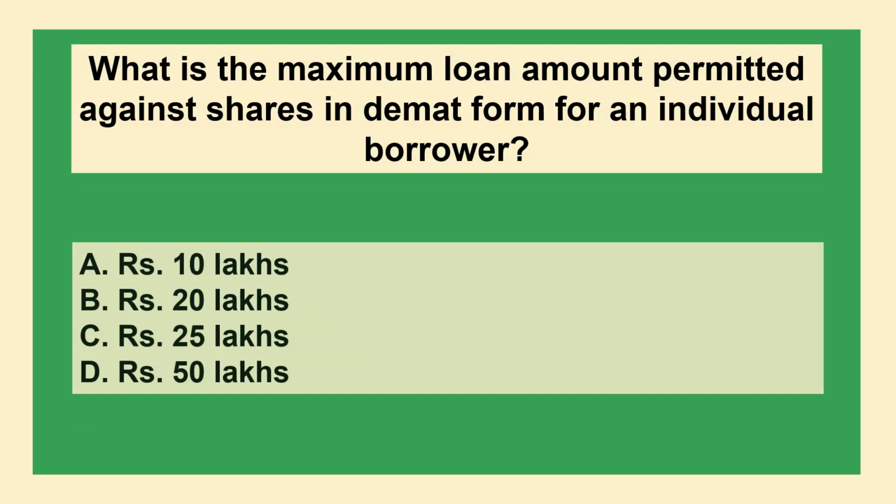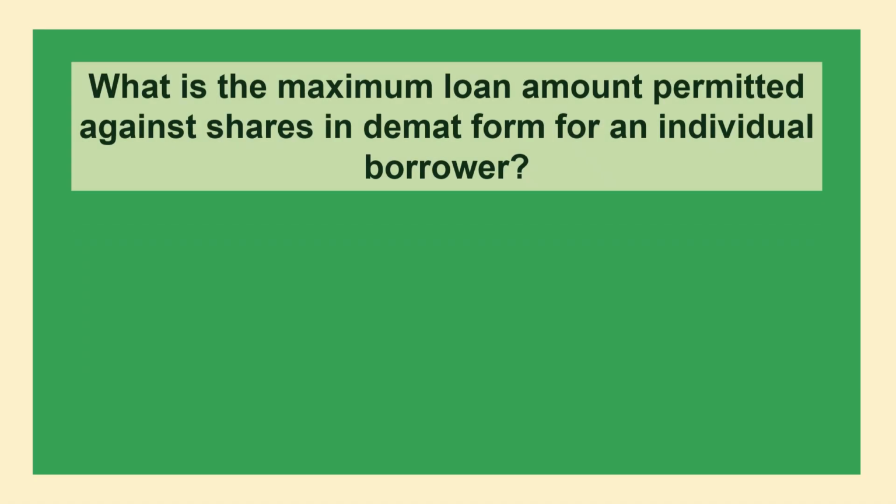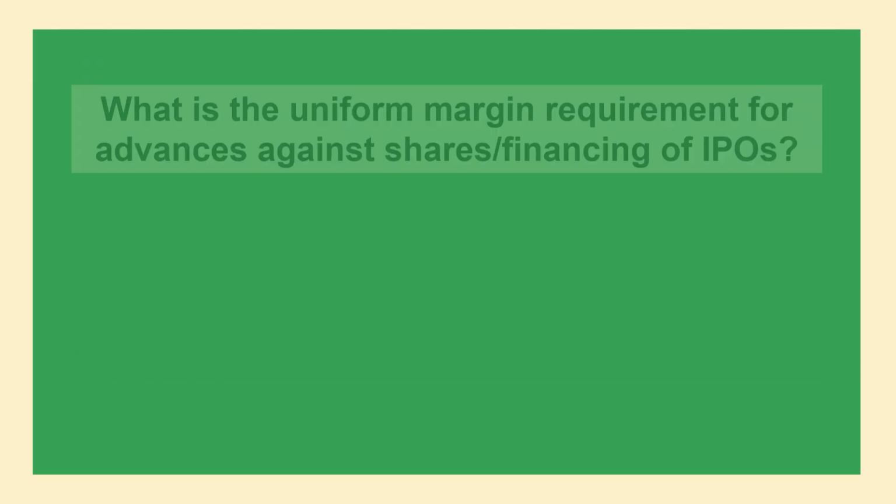The next question is, what is the maximum loan amount permitted against shares in demat form for an individual borrower? Option A, rupees 10 lakhs; option B, rupees 20 lakhs; option C, rupees 25 lakhs; option D, rupees 50 lakhs. The correct answer is option B, rupees 20 lakhs.